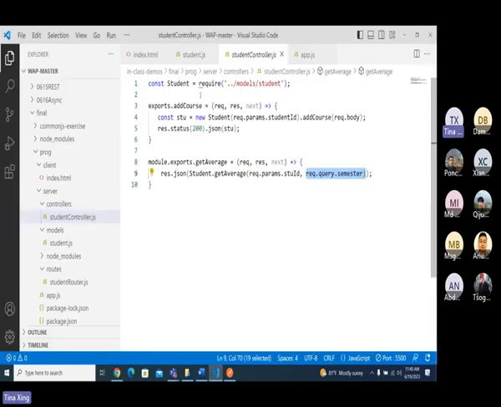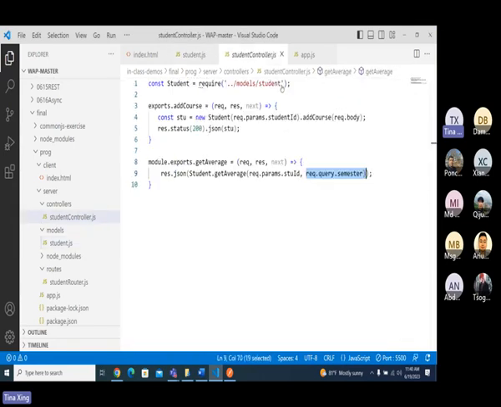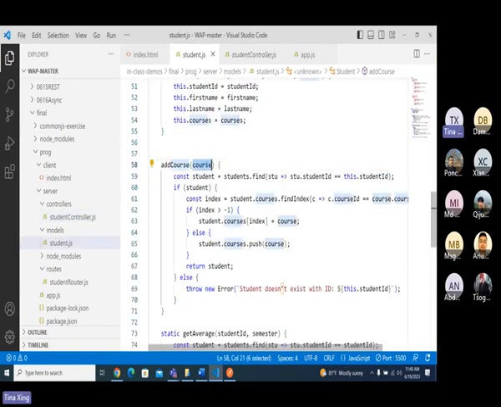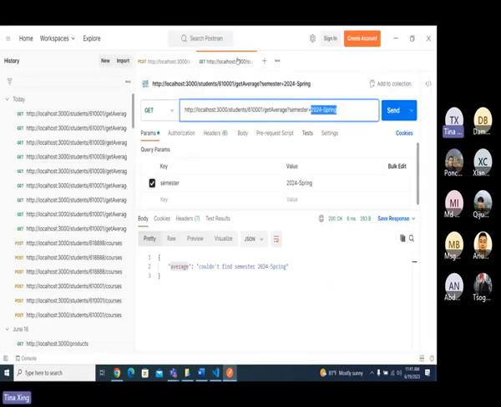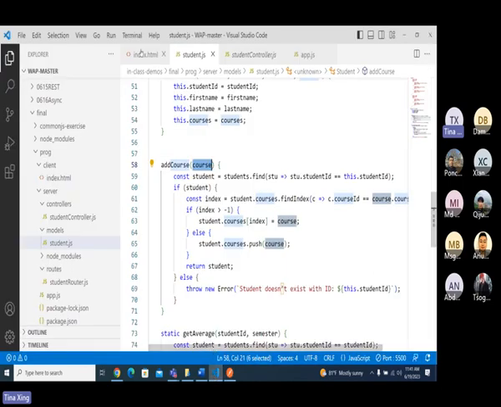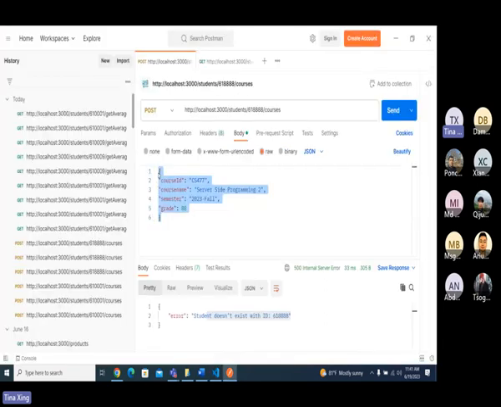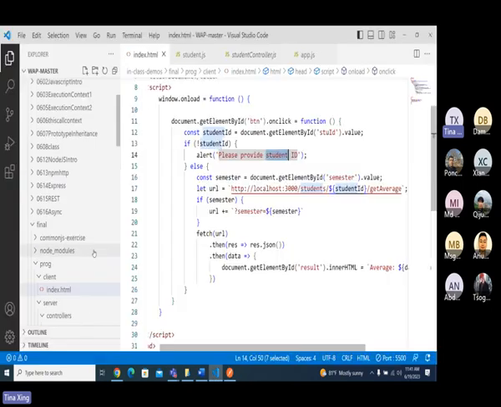Add a course. Okay. Add a course. So here from Postman, we are passing the body as a course object, right? Yes. So from the client side, it is like this way. Oh, you want to have a client HTML? Yeah. What Nada's question is, in the server side, when you pass the entire course like this way, right? And how to do it in the client side? Sam, do you remember when we did the exercise?